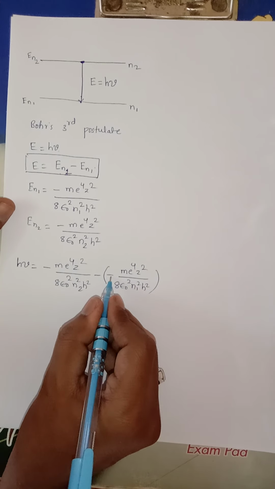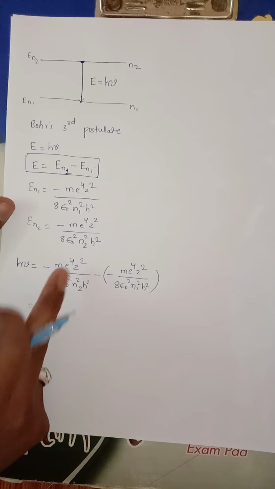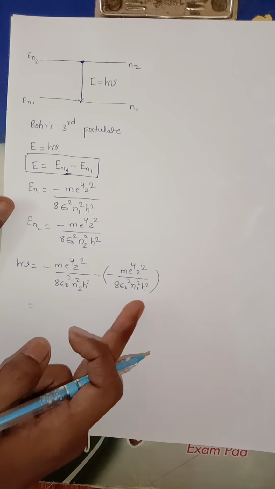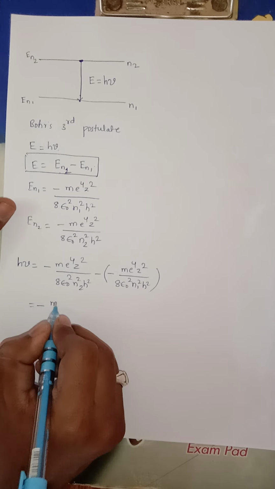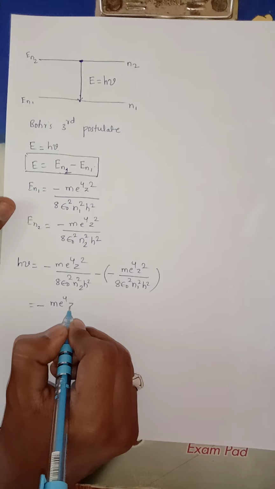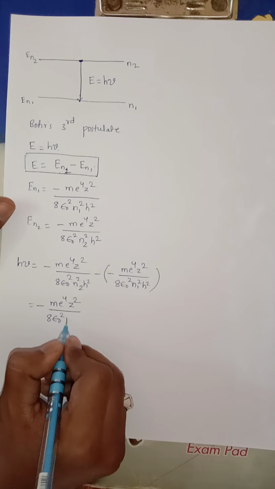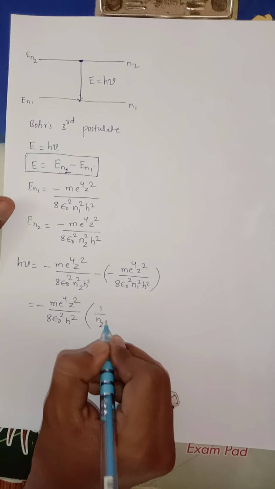Now this minus into minus is plus, and I am going to take common here m e raised to 4 z square upon 8 epsilon naught square h square, where only the difference is n2 and n1. I will separate them. Then I will take minus m e raised to 4 z square upon 8 epsilon naught square h square common. So what is remaining here? Here 1 by n2 square remains.